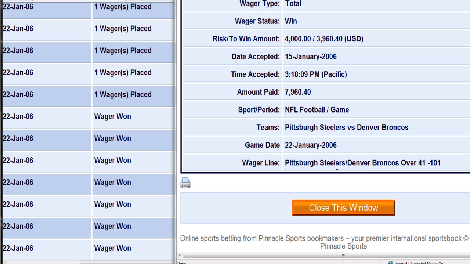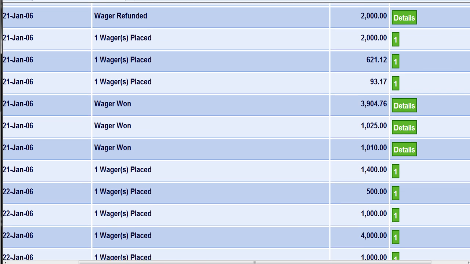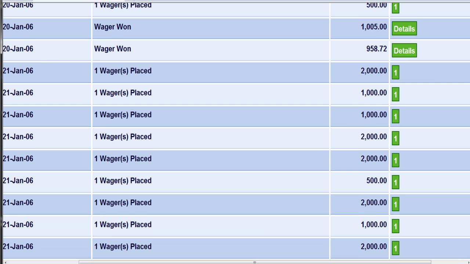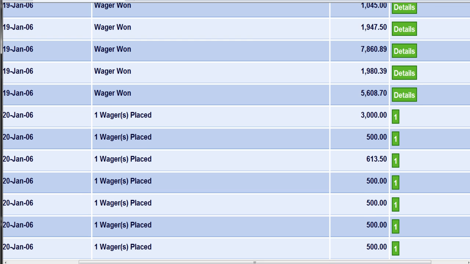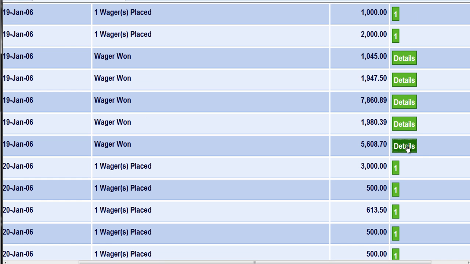Let's see what this is here. Okay, and the previous game Pittsburgh had, I bet over 41 minus 101. And it won. Risked 4,000 to win 3,960. So getting the 4,000 back plus that 3,960, that was the total amount paid. And also once you make a lot of bets yourself, you'll start to really get it down. Maybe after your 4th or your 5th bet, you'll really understand it all.